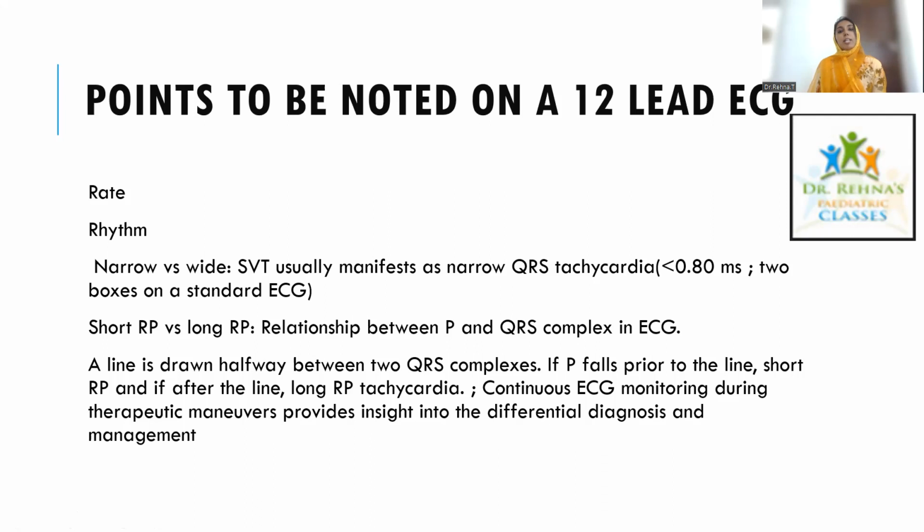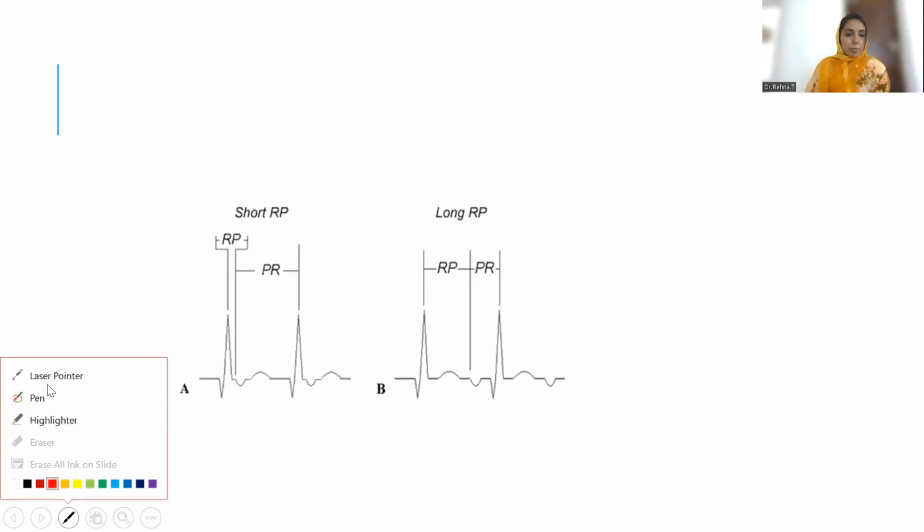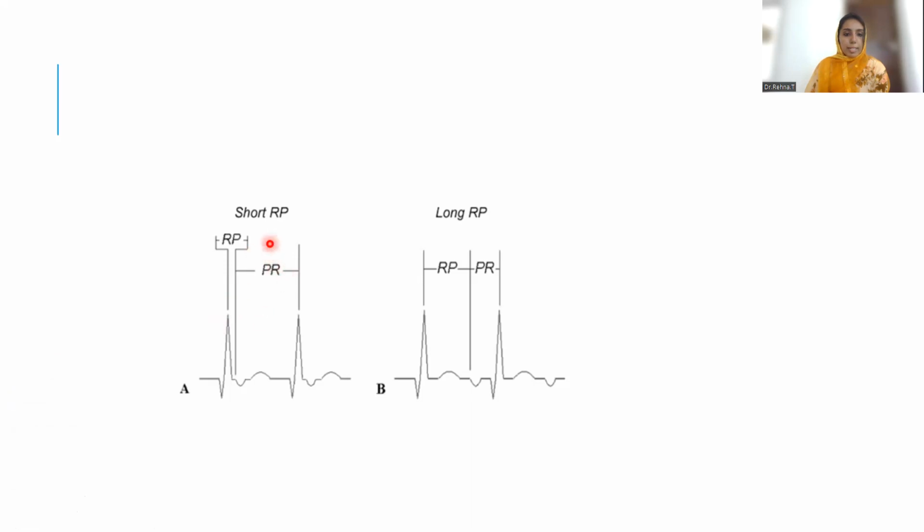What we can do is draw a line midway between the two QRS complexes. If the P comes before the line, take it as a short RP, and if the P comes after the line, take it as a long RP. I hope it is clear.